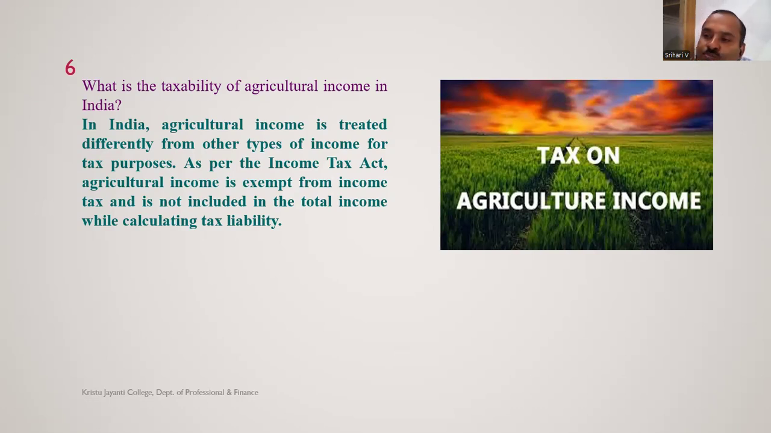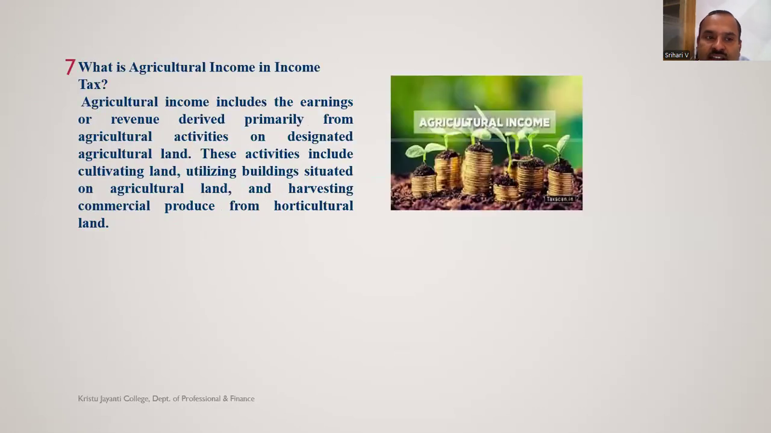Why? Because more than 50% of the Indian population earn their livelihood from agriculture. When they earn their livelihood from agriculture, to encourage, to motivate the people to grow more crops, to sell more crops, to motivate the people on cultivation, the income tax department will not impose any income tax on agriculture income.